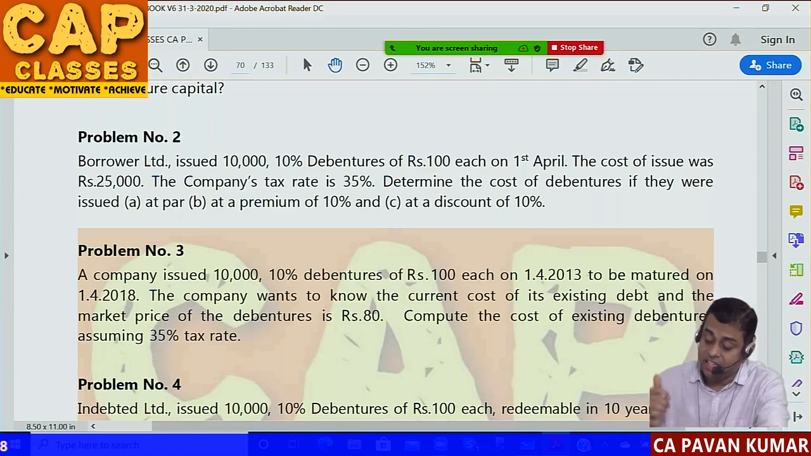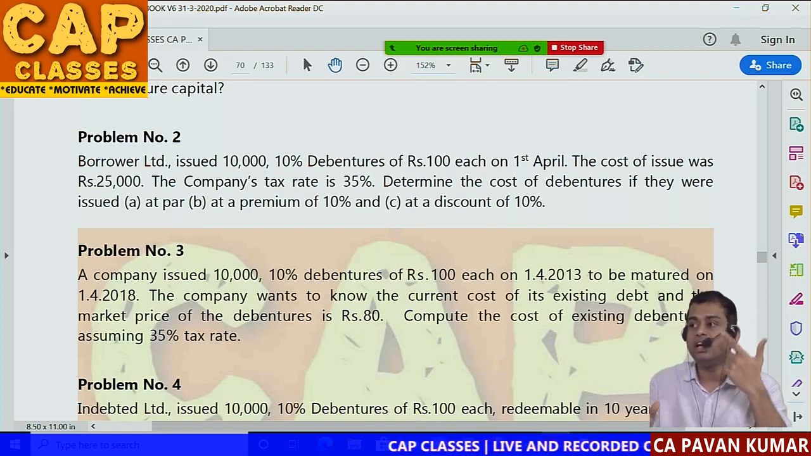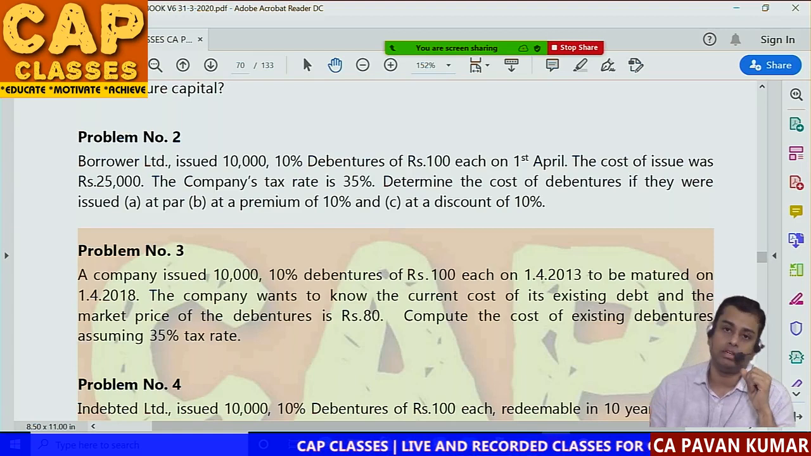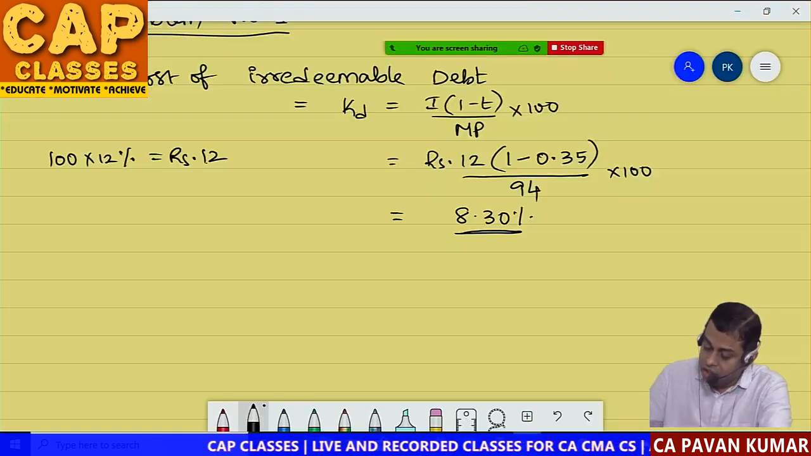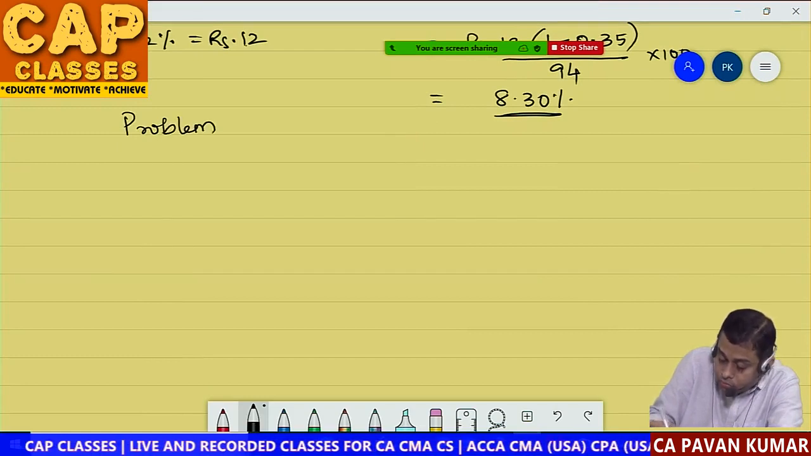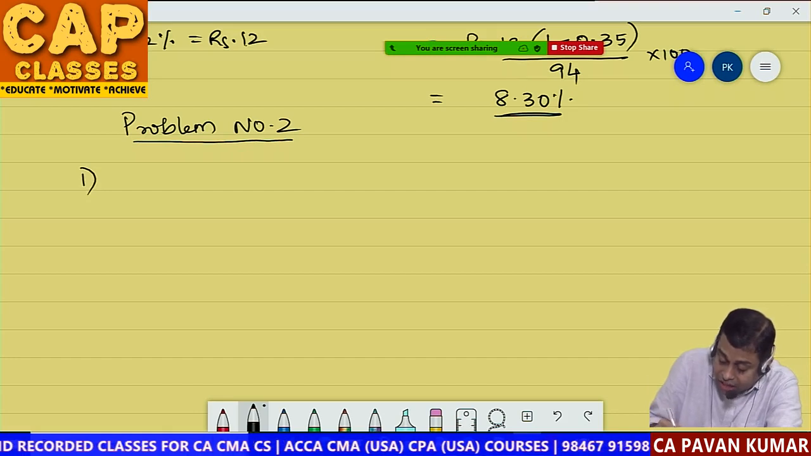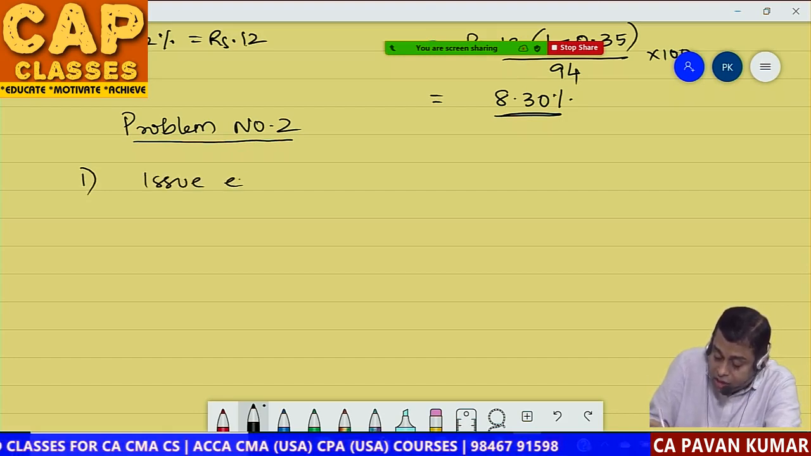The company's tax rate is 35%. Determine the cost of debentures if they were issued (A) at par, (B) at a premium of 10%, (C) at a discount of 10%. 3 situations. Okay. Shall we do it? Put the heading problem number 2. Problem number 2. Under that, first we write issue expenses